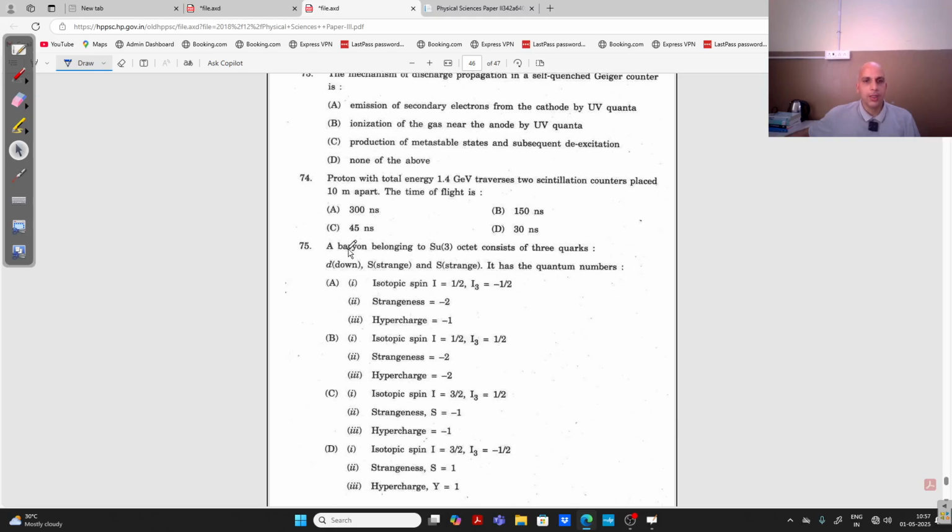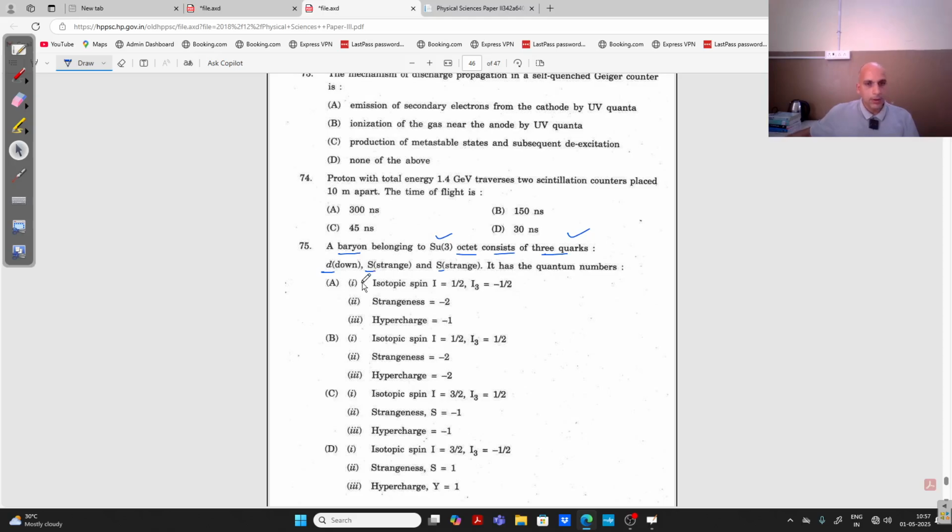Now, this question again, a baryon belonging to the SU(3) octet consists of three quarks, right? He is talking about the SU(3) octet, and the baryon octet: down, strange. Again, same thing, it has quantum numbers, isotopic spin, strangeness, and hypercharge. I think we are getting the same question, down, strange. So, down, strange, I think it was a sigma negative.